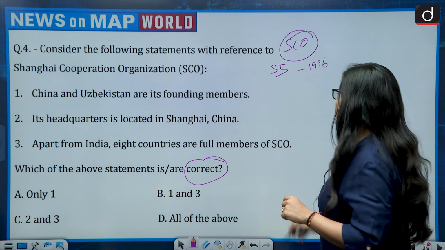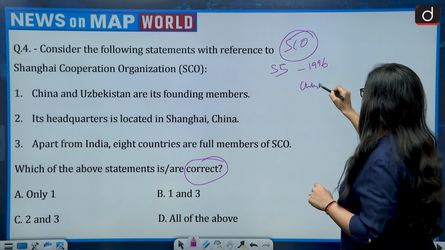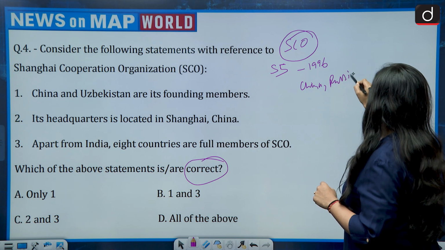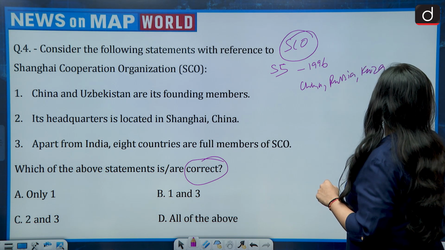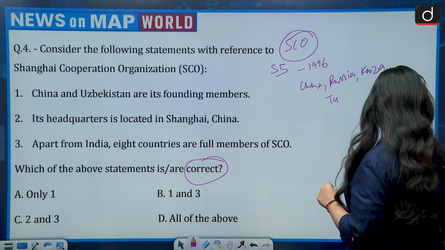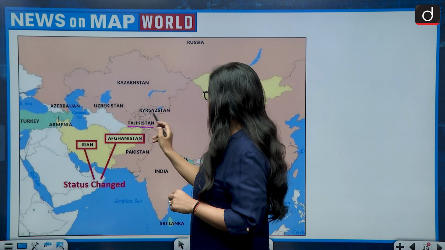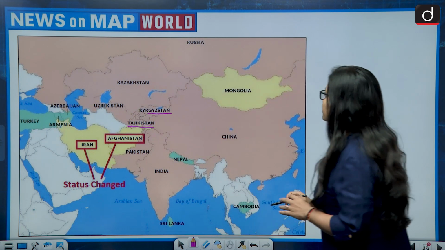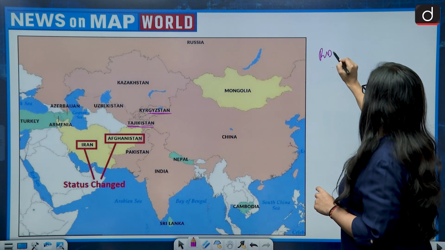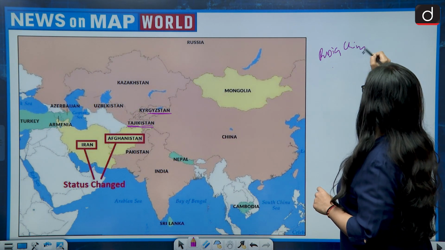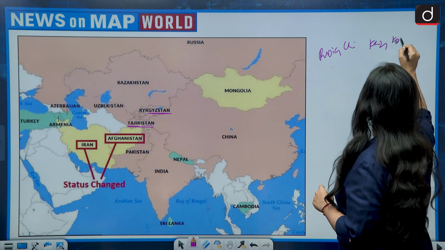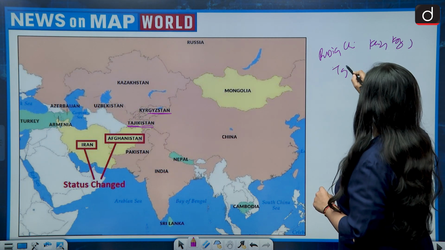And this S5 was China, Russia, Kazakhstan, then there is Tajikistan and Kyrgyzstan. So these are the 5, that is Russia, China, Kazakhstan, Kyrgyzstan and Tajikistan.